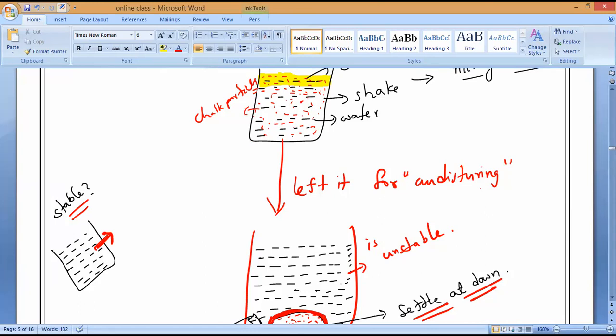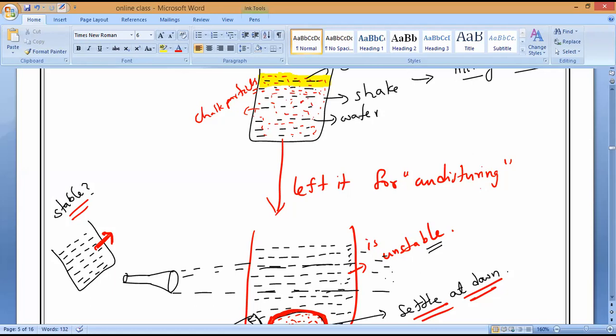In the first diagram or second diagram? The second one. In the second one, the particles have settled down, so only water is available at the top. If you shine the torch, what will happen? The light will go down. That's all. There is nothing there because the particles have settled down. Do you understand what I'm saying?